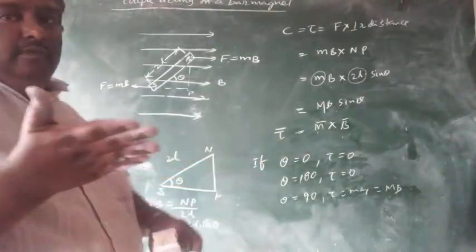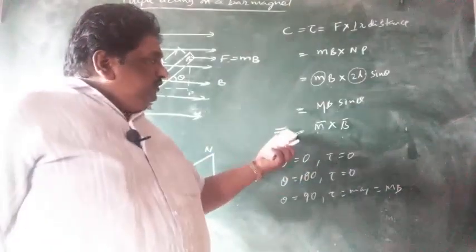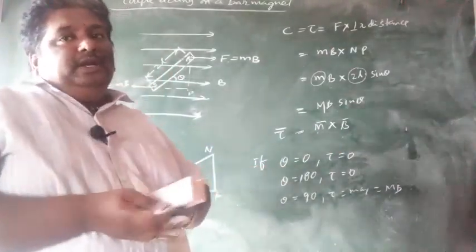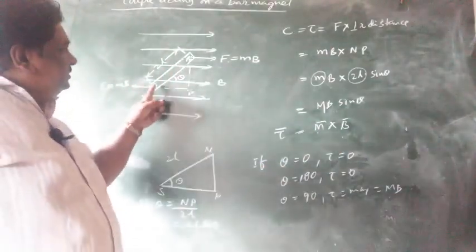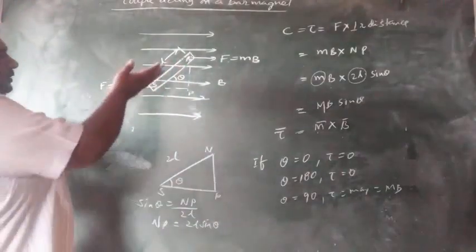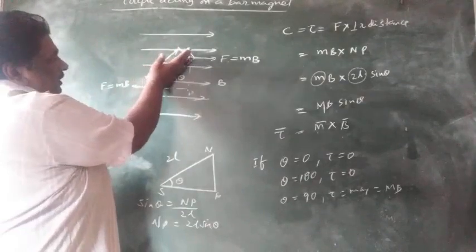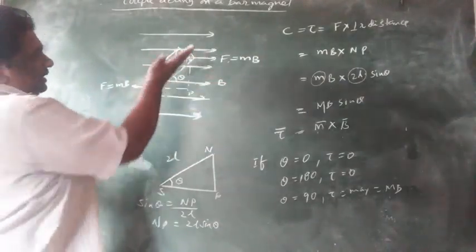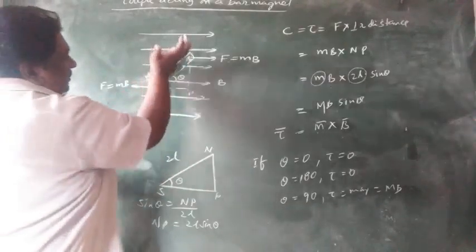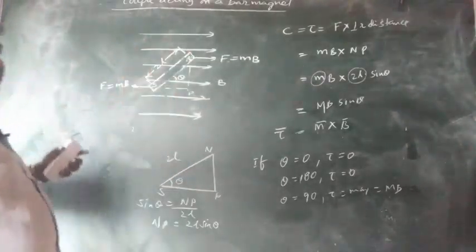Here, tau is equal to m bar cross B bar. What is the magnetic moment direction? South to north. So south to north, you have to place your fingers like this with your hand. This part is exactly at the mid of the magnet.